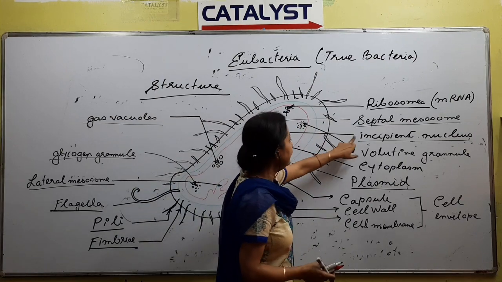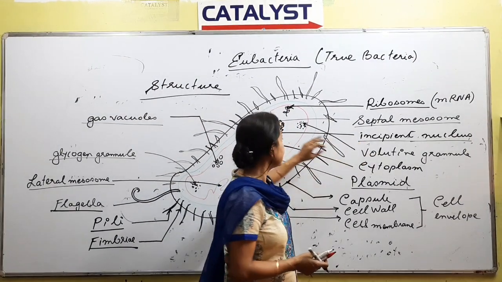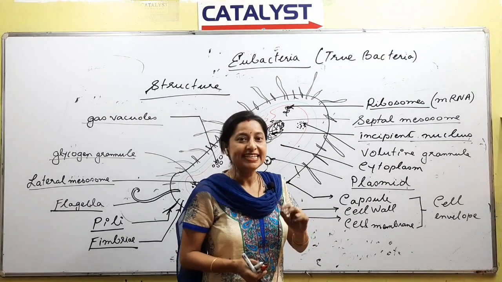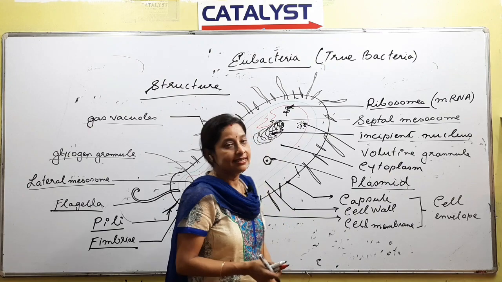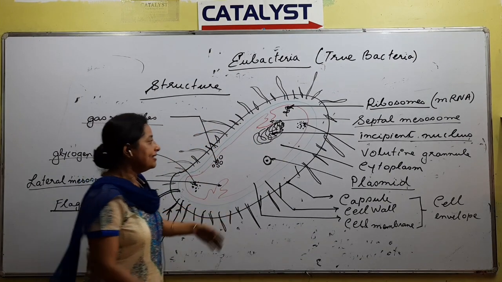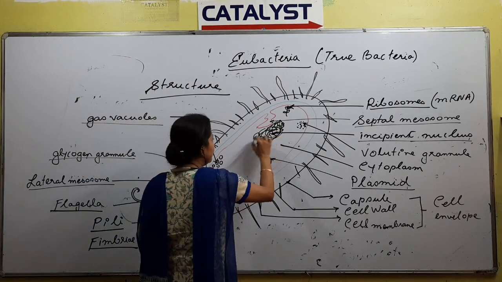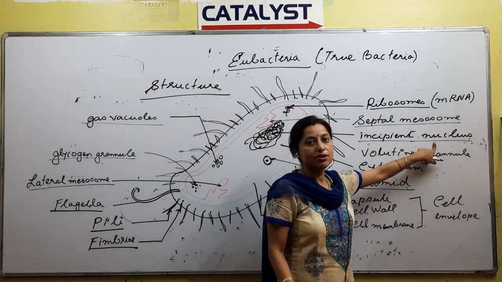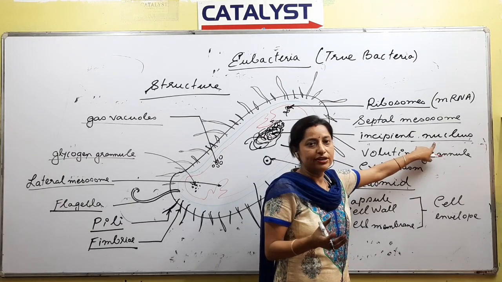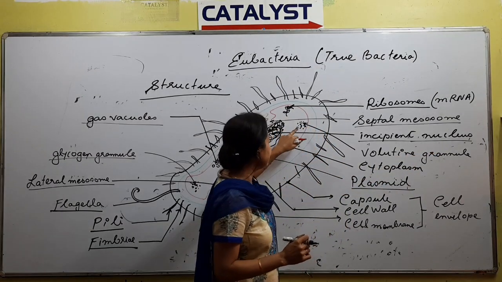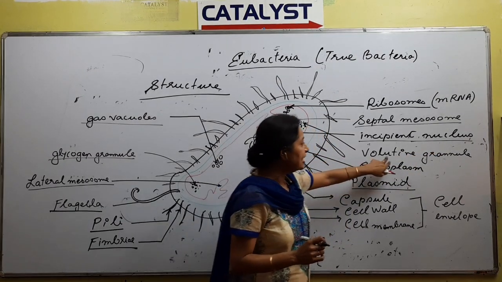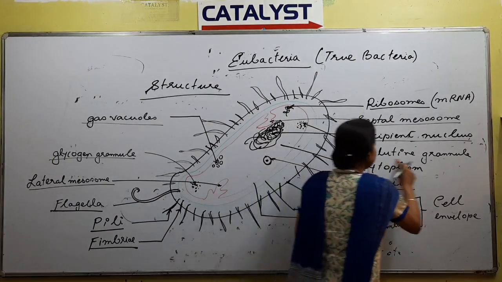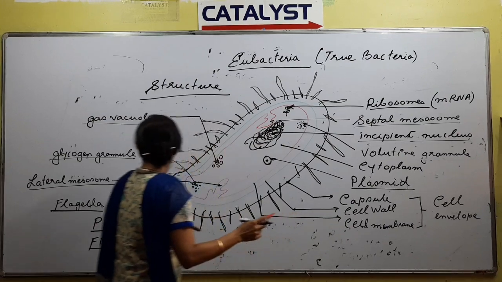Nucleus we have already talked about. 70S in case of prokaryotes, 80S in case of eukaryotes, right? Okay. Next, we have a circular DNA. You don't have a proper structure for this. This is called as incipient nucleus. We will not call it a proper nucleus because there is no nuclear membrane. Next, there will be some granules, and these two types of granules are something that you will see. One is called as volutin granule, and the other is called as glycogen granule.